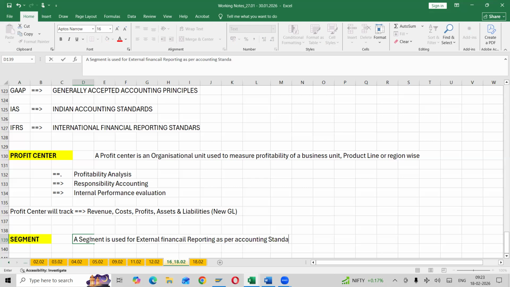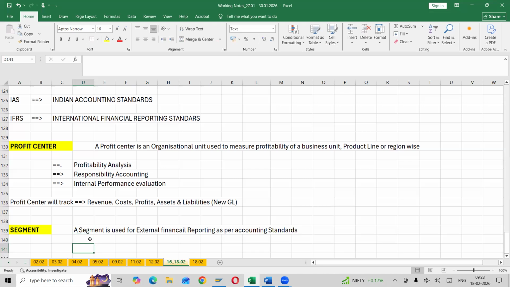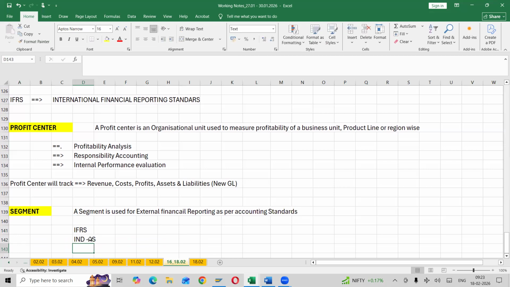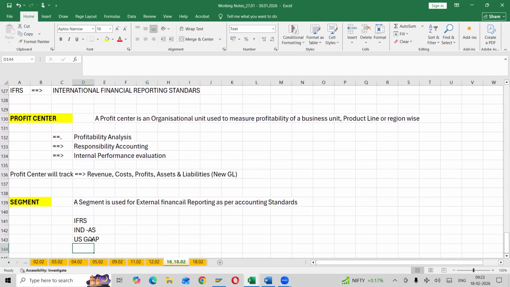Just now I mentioned, right? What are the accounting standards we have? For example, IFRS, Indian accounting standards, Indian AS, US GAAP, like this.